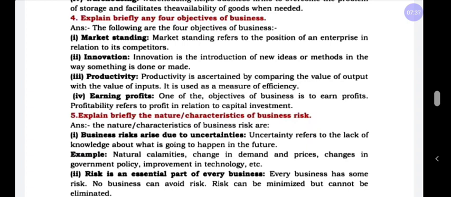Next, coming to productivity. Productivity is ascertained by comparing the value of output with the value of input. That means you are measuring the value of the output against the value of input. What is that input and output? Here, input is raw material, output is finished product. If you want to produce, for example, shirts from cotton, the input is 1 kg of cotton and the output is 2 shirts or 3 shirts. This is called output. This is just an example.